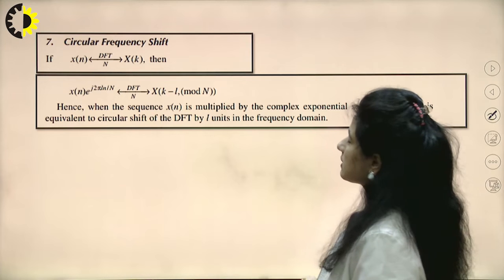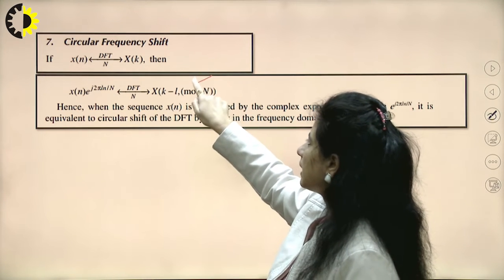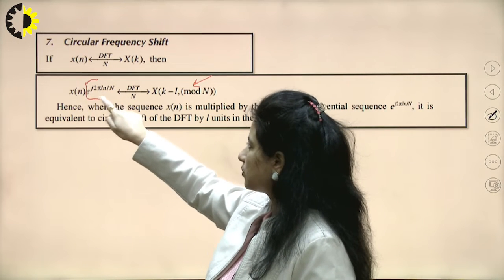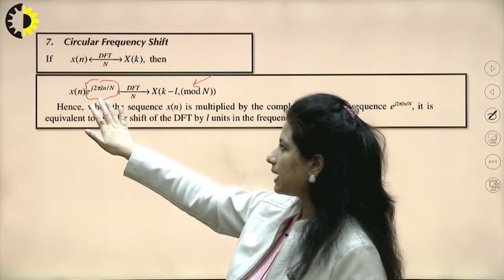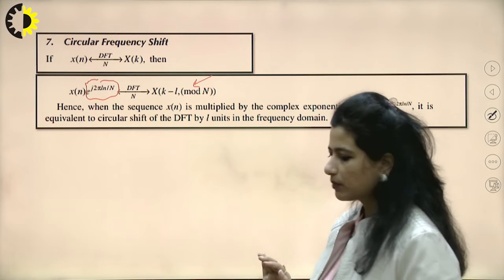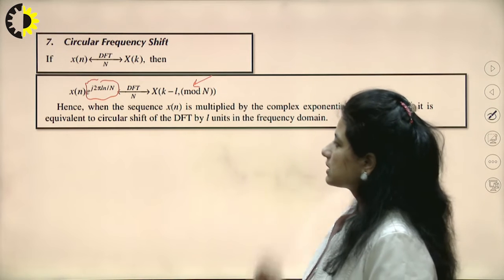A similar property is the circular frequency shift. If I shift the sequence in the frequency domain, what would happen in the time domain? It would be multiplied by this exponential. Or, the other way around, if I multiply my time domain sequence by this exponential, it is equivalent to shifting the frequency domain spectrum by L units, and this shift is going to be a circular shift.